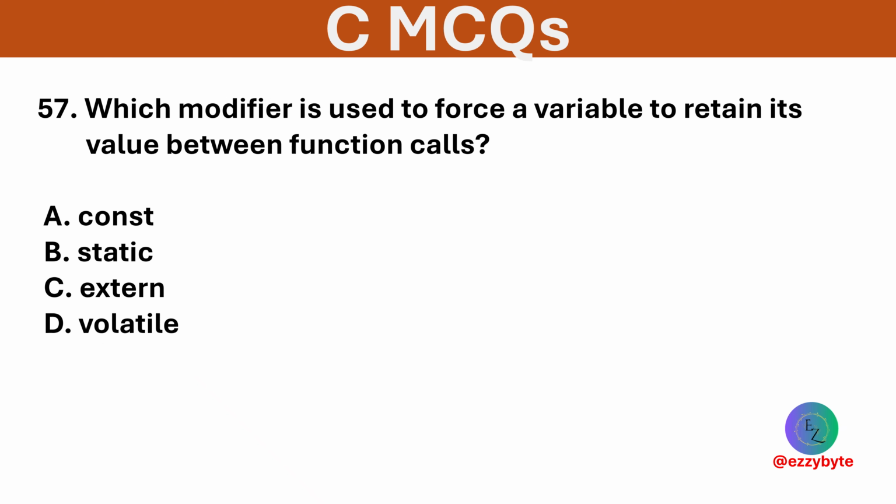Which modifier is used to force a variable to retain its value between function calls? Options are const, static, extern, and volatile. Option B is correct. Static variables retain their values even after the function ends.